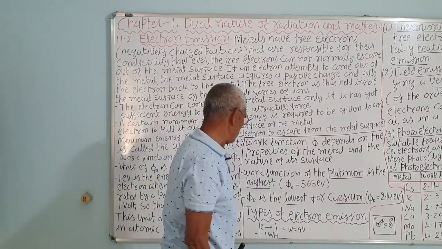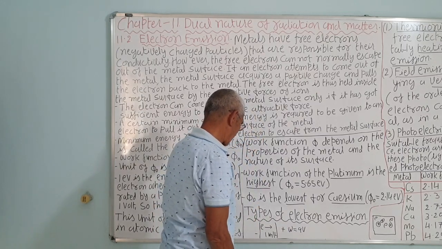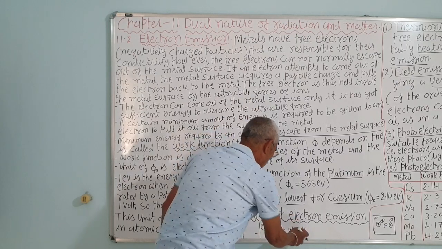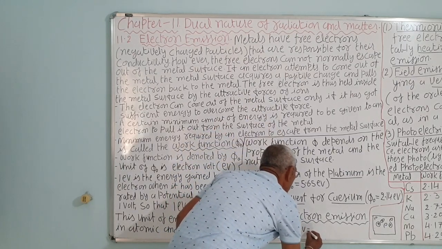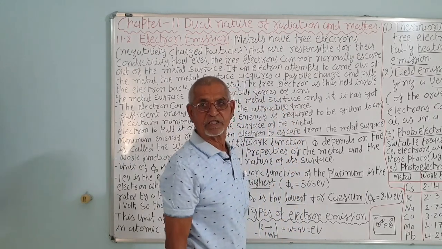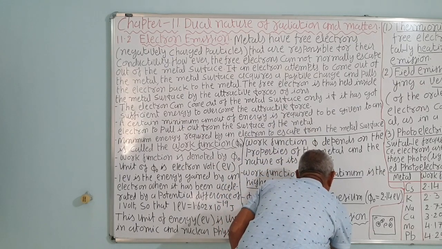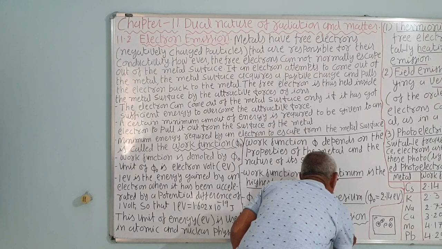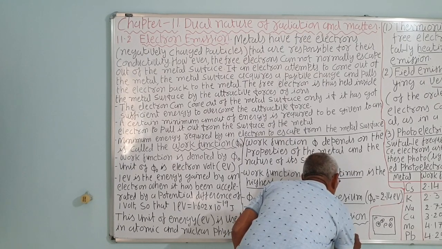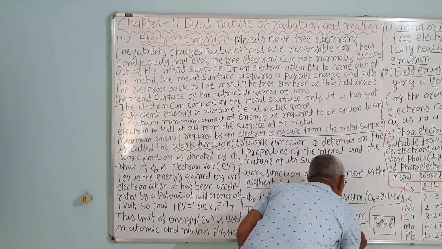So, if charge Q moves from one point to another in an electric field, then the work done is Q times V. Here Q is e, so W is eV. e is the charge of an electron, 1.6 into 10 raised to minus 19 coulomb, and the potential difference is 1 volt. So 1.6 into 10 raised to minus 19 coulomb into 1 volt.